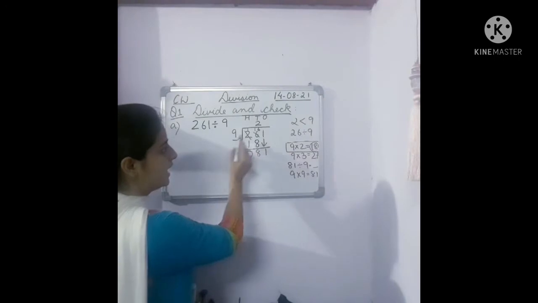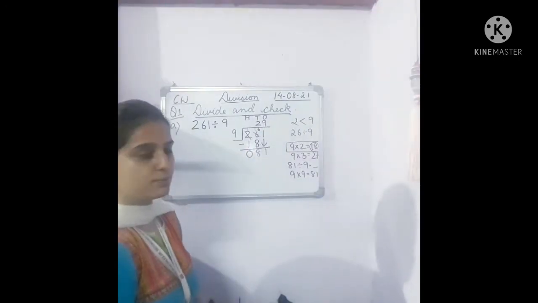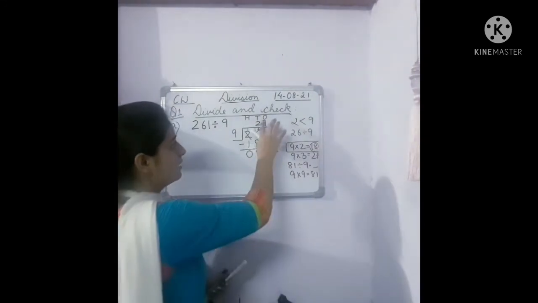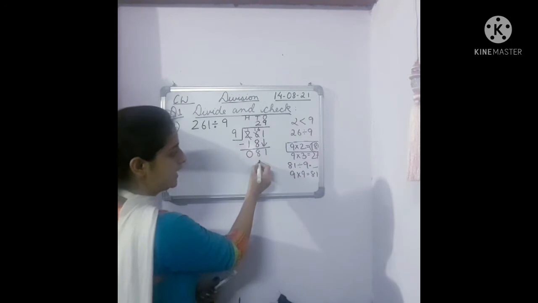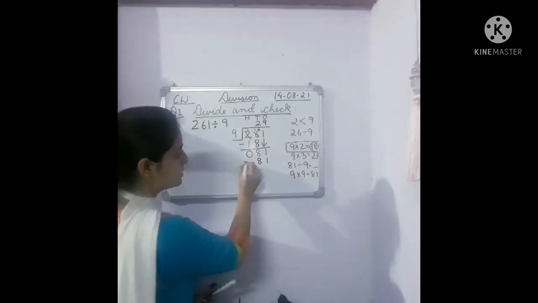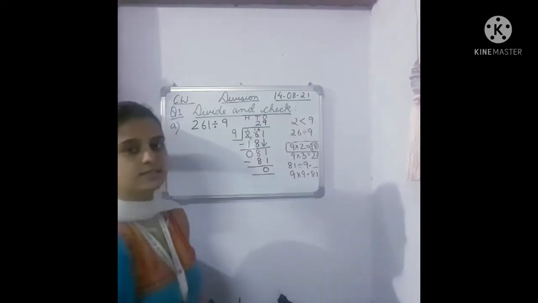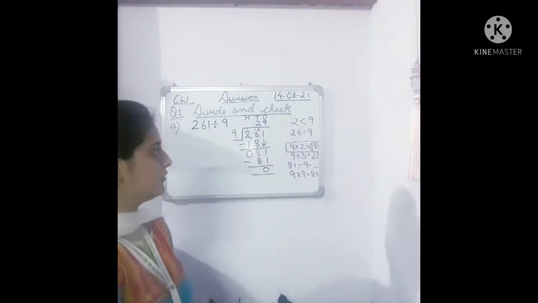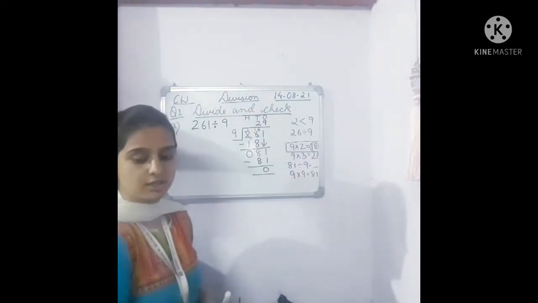So children, 9 I will write in ones place. 81 will be written below 81. So now you subtract. 81 minus 81 is your 0. Hope it is clear to everyone how to divide. Okay, so our remainder is 0, children.